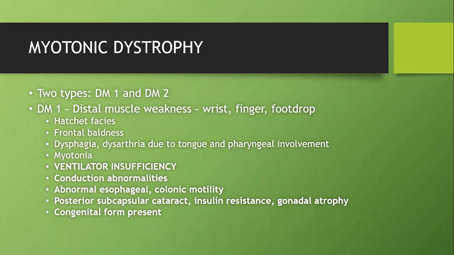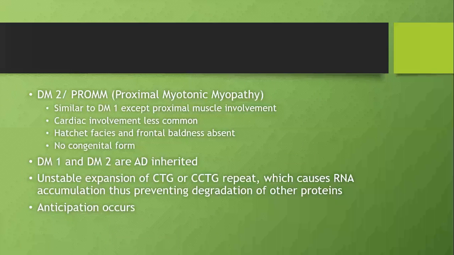second followed by conduction abnormalities. Abnormal esophageal and colonic motility may be present. Apart from muscle involvement, the patient can have posterior subcapsular cataract, gonadal atrophy, insulin resistance, etc. We have a congenital form. Whereas type 2 myotonic dystrophy is called proximal myotonic myopathy.